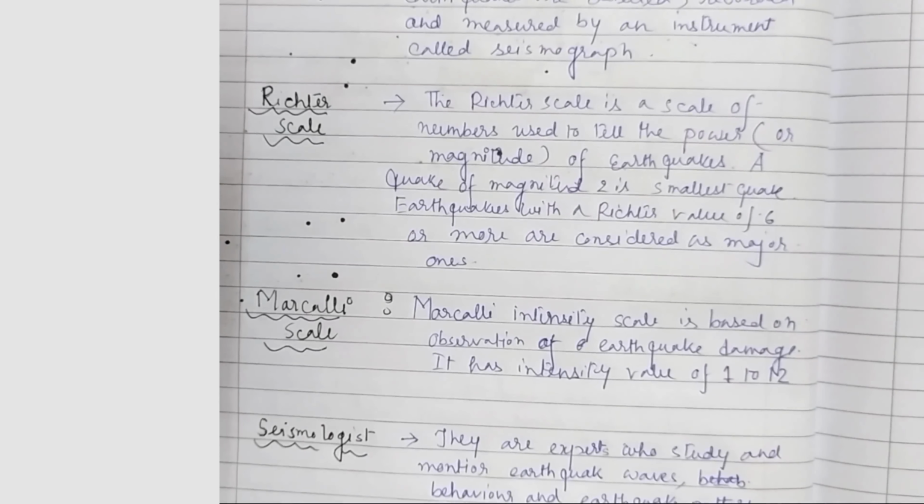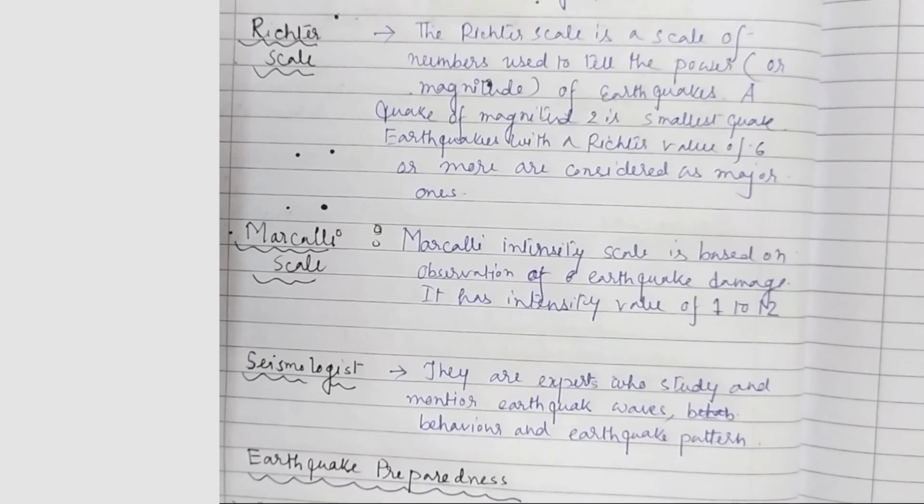Next, the Mercalli scale. Mercalli's intensity scale is based on the observation of earthquake damage. It has intensity values of 1 to 12. Next, seismologist. Seismologists are experts who study and monitor earthquake waves, behaviors and earthquake patterns.